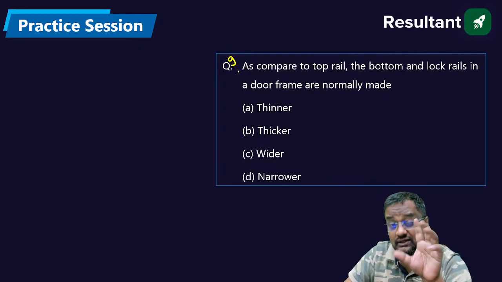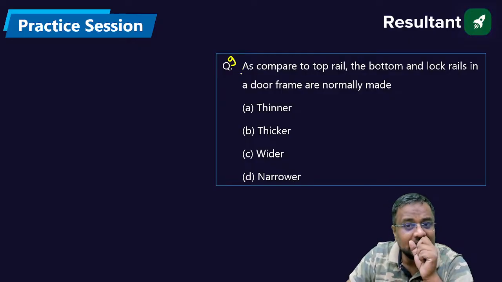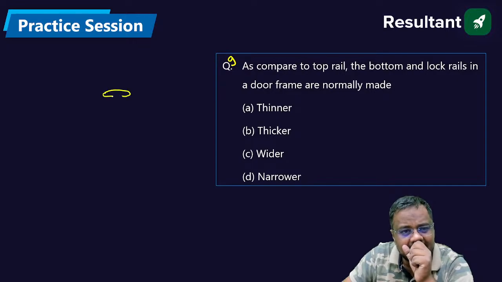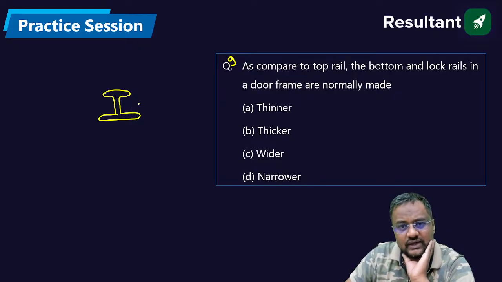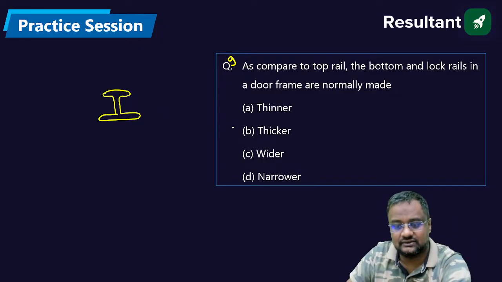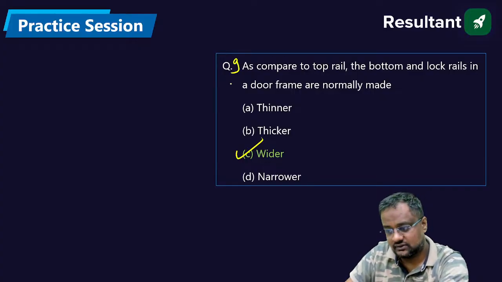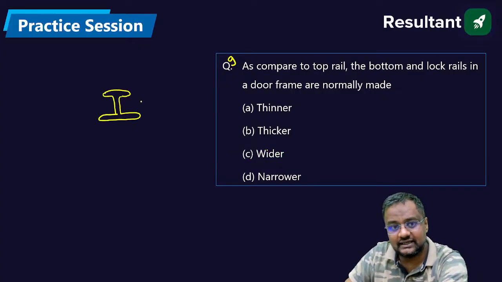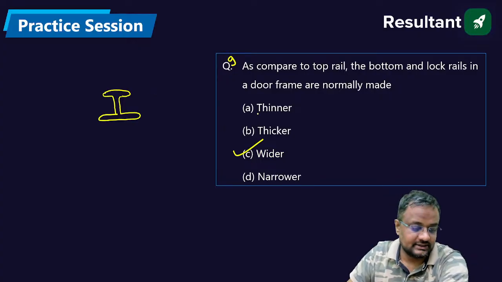As compared to the top rail, the bottom and the lock rails in a door frame are normally made wider. Guys, have you seen that around an I section? The rail tracks are I sections like this, and the bottom is a little bigger, so that the stress concentration doesn't go there. We have to distribute the stress. So as compared to the top, the bottom is wider, not narrower. Have you got it, everyone?